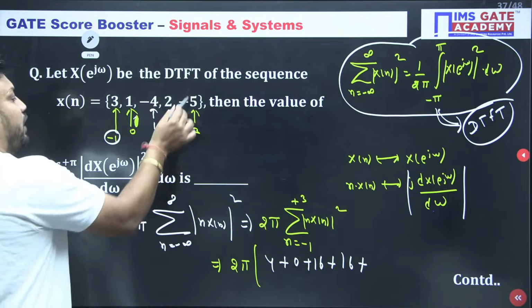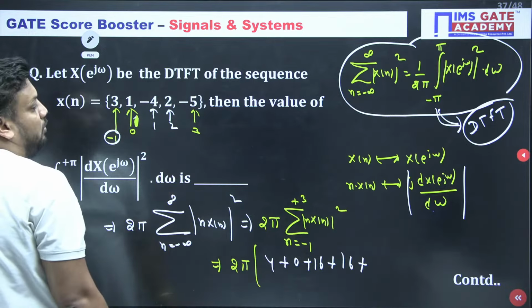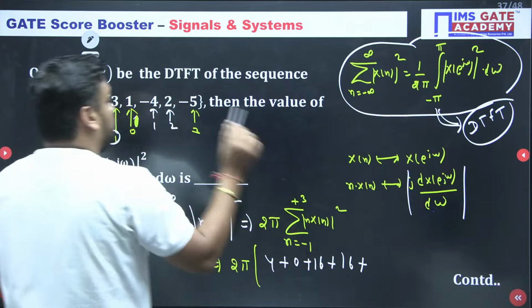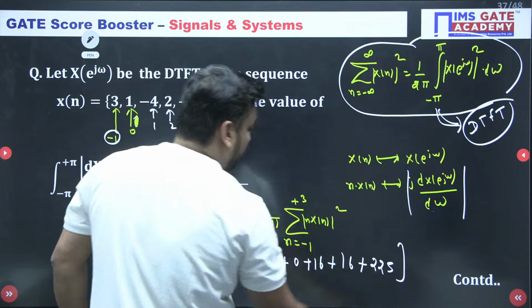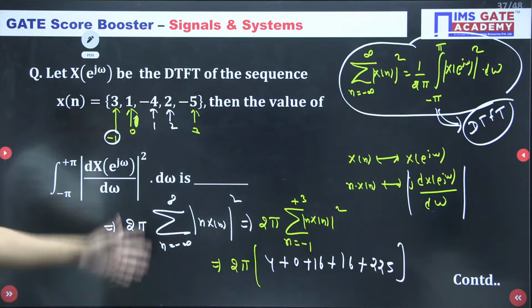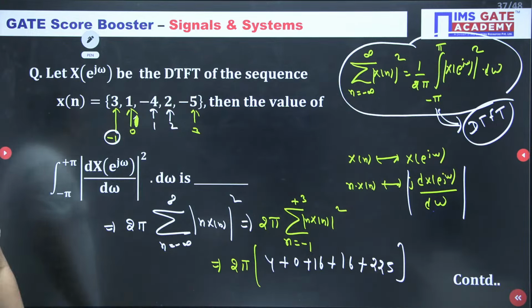Then 3 into 5 is 15, whole square 225. Just add these and multiply with 2 pi, you get the answer. Do it fast, I am just waiting for you.